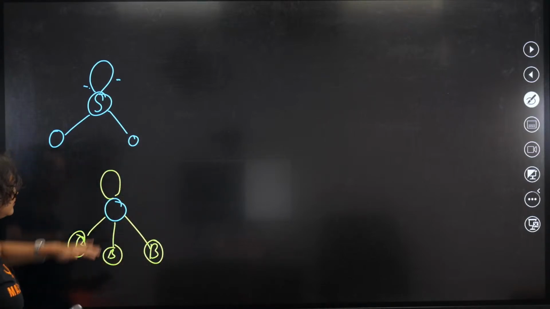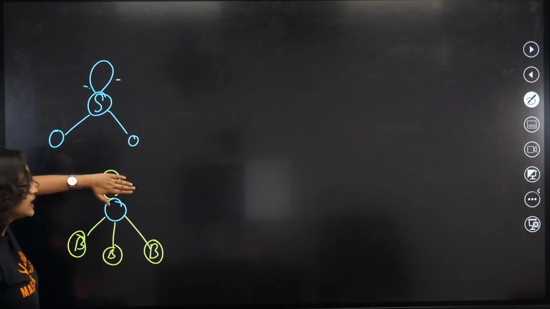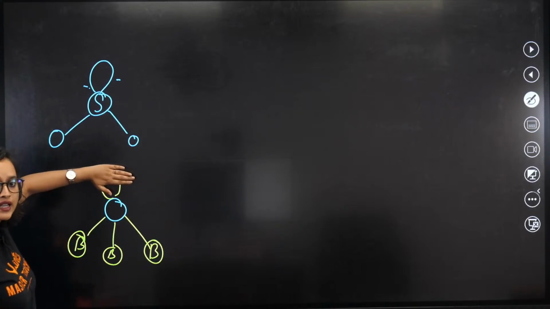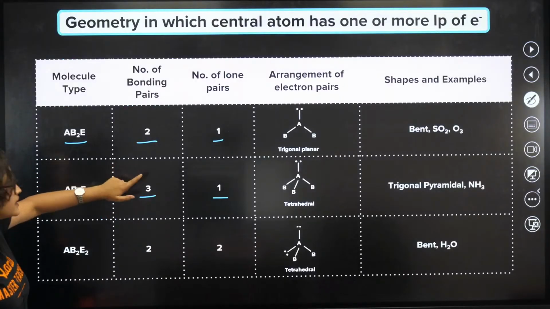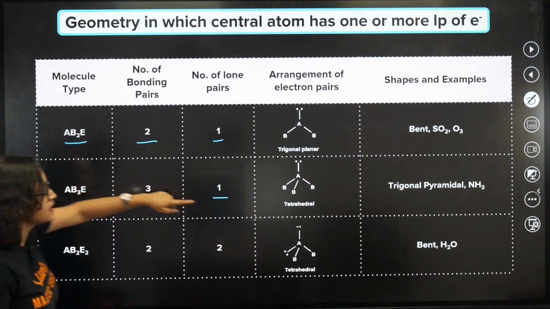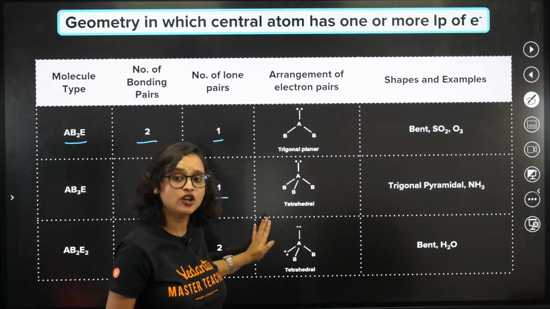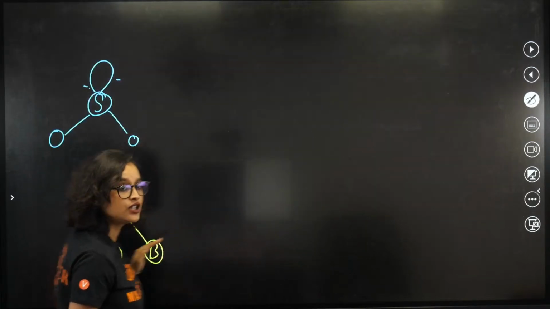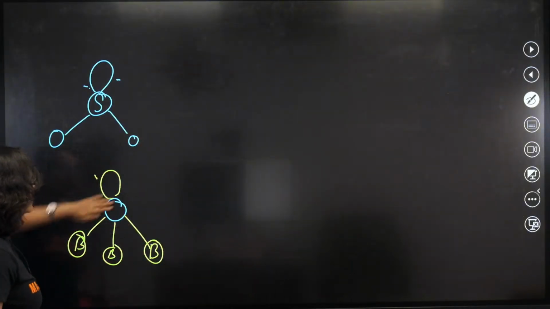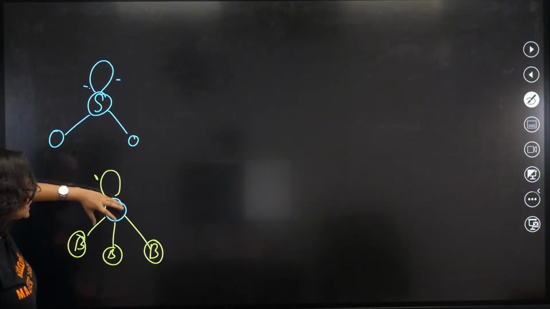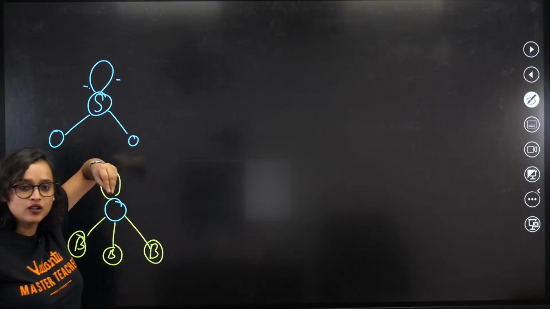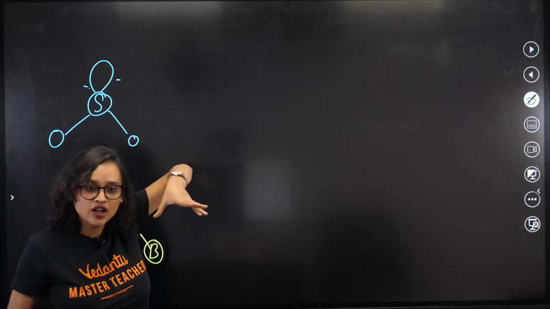Now what will happen? Again we will close this. Now what do we see? The arrangement of electron pairs is tetrahedral, absolutely. But if I close this, don't you see that it looks like a pyramid? It looks like a pyramid, guys, does it or not?